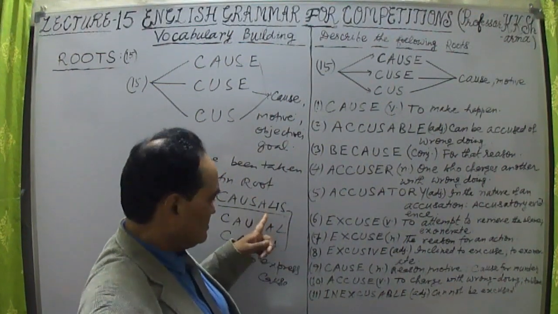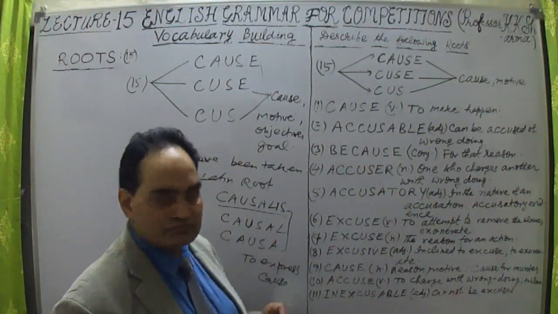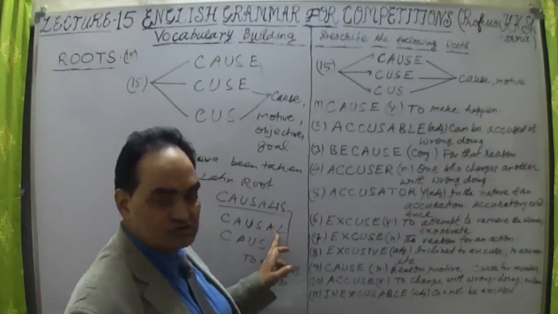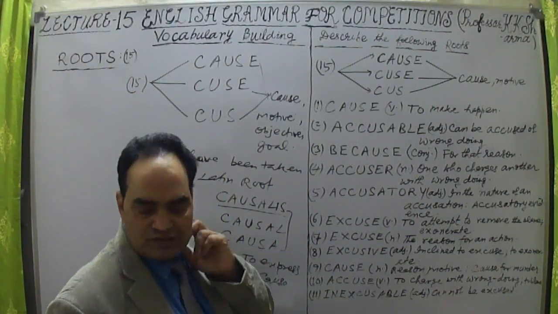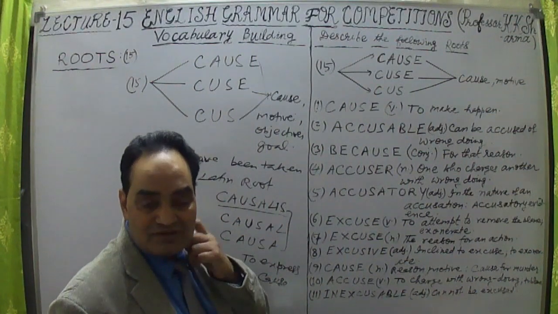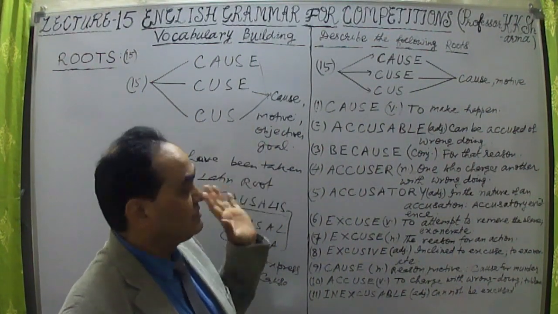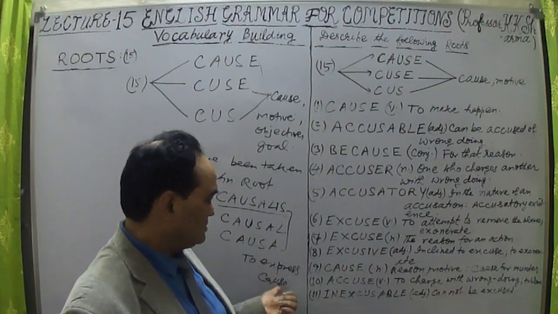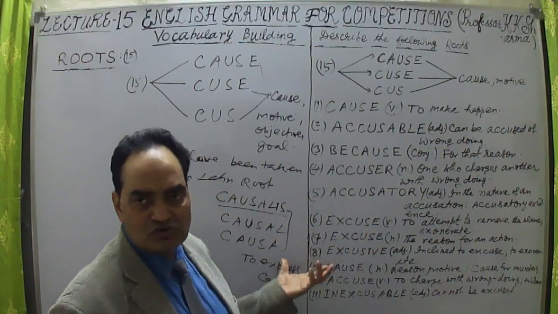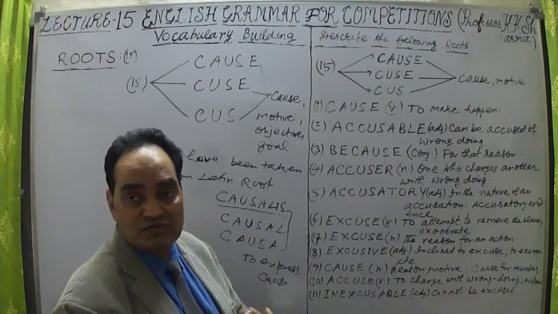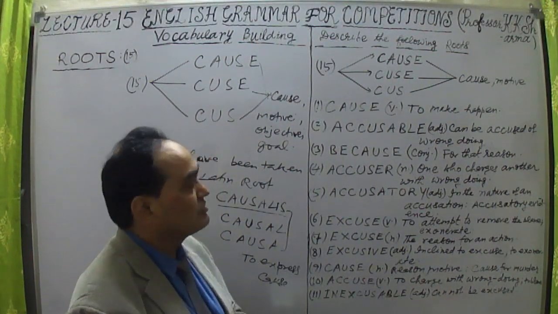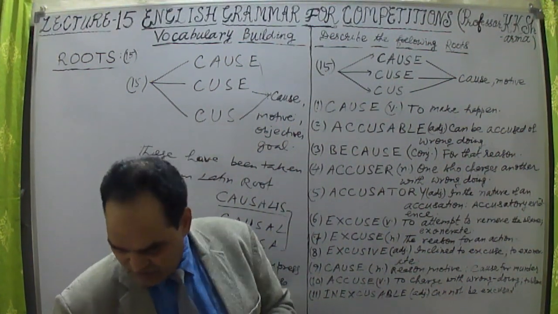Causalis, causal, and causa. These three words are found mostly in Latin language, from where these roots have been taken. And they mean to express cause, motive, goal, what is your objective. Now let me discuss the words given here.